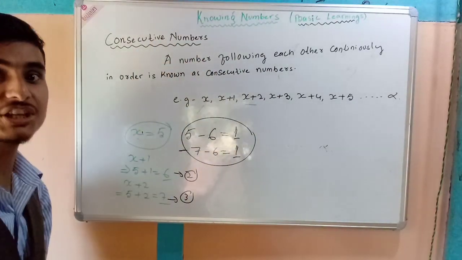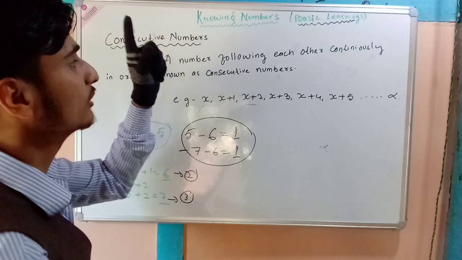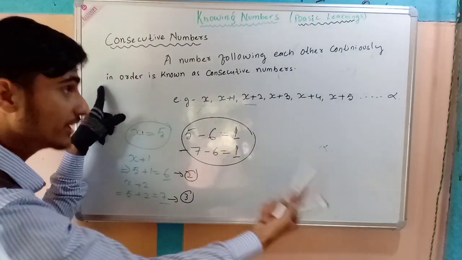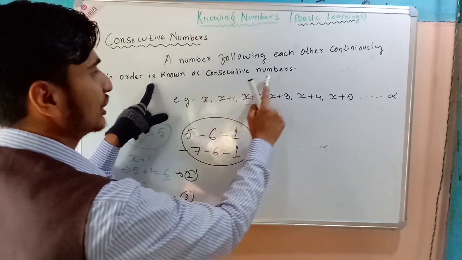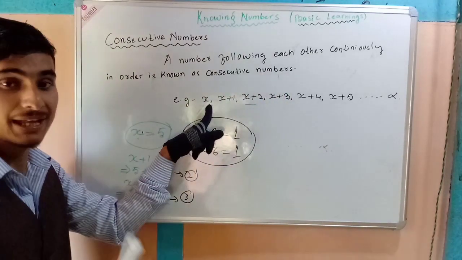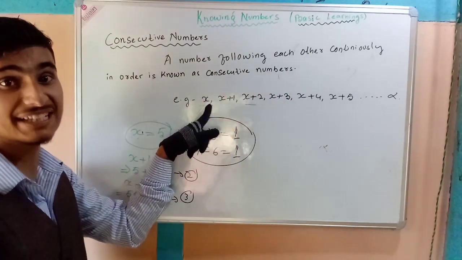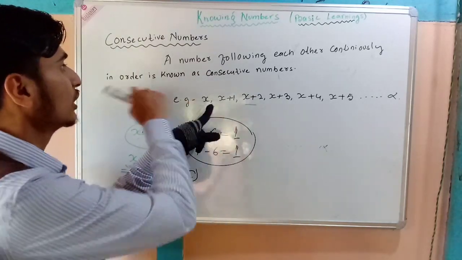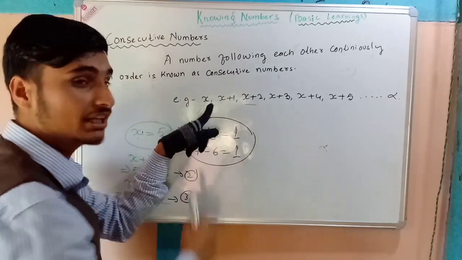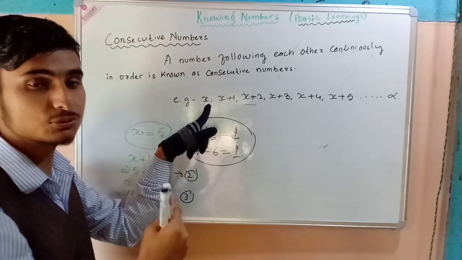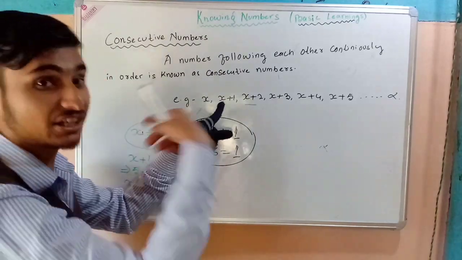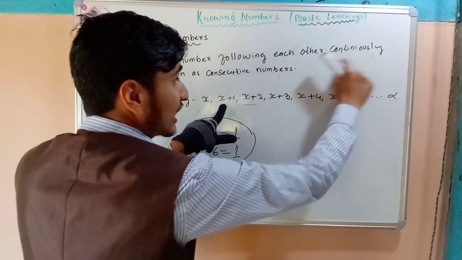So what are consecutive numbers? Numbers following each other continuously in order are known as consecutive numbers. We have assumed x as the beginning number, because we cannot mention any number before it. Second, it will increase by 1 in a continuous form.